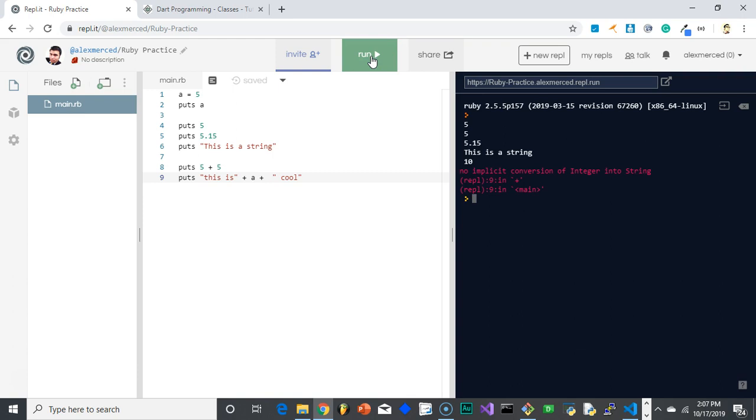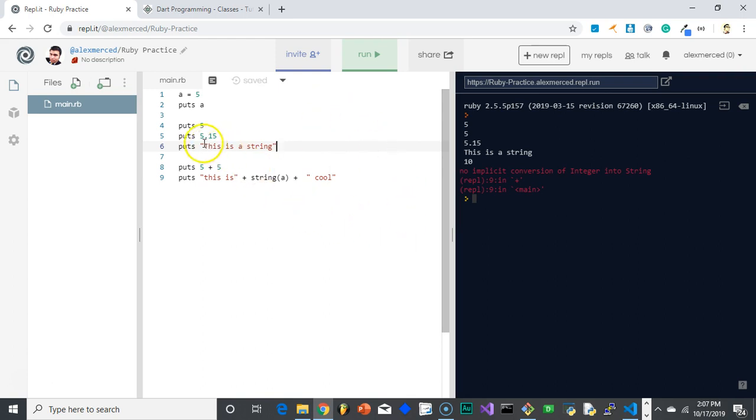No implicit conversion. Ha! So we discovered something important. Ruby is type sensitive, which JavaScript is not. That means I have to actually turn a into a string. For example, in Python, I'd be able to just do int, wrap my string variable in that function, and it would turn it into an integer. But I don't want to turn it into an integer. I want to turn it into a string. So let's see if this works. Generally, most languages would do it. If you need to convert the type of the variable, you're able to do this.